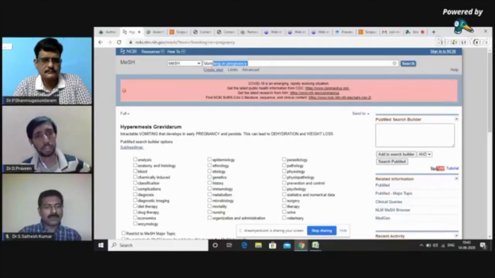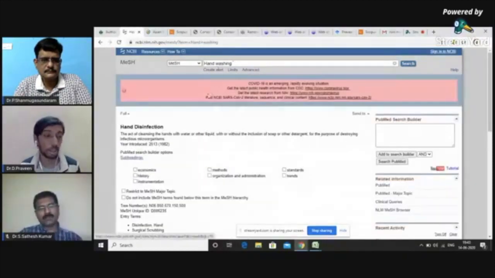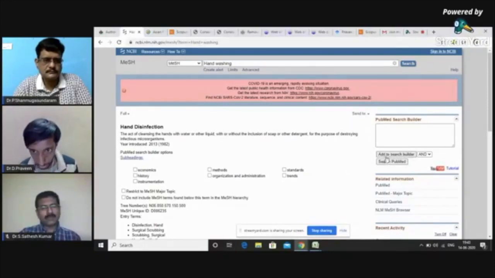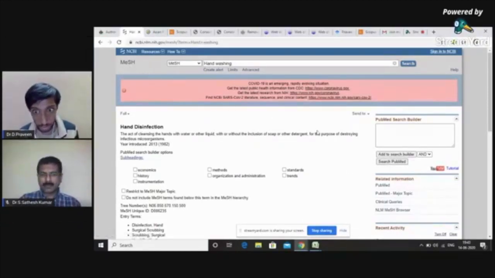So you can try different topics and you can get the suitable keyword that you can use. For example, I have chosen hand washing. The appropriate keyword here will be hand disinfection. So choosing a keyword is the most important thing, because every researcher, while searching in PubMed, will use only the Medical Subject Headings to find the literature for their research. So make sure that you always choose a keyword from Medical Subject Headings.